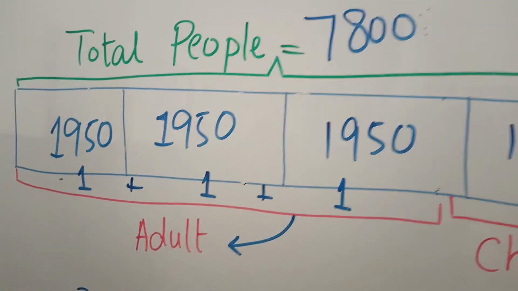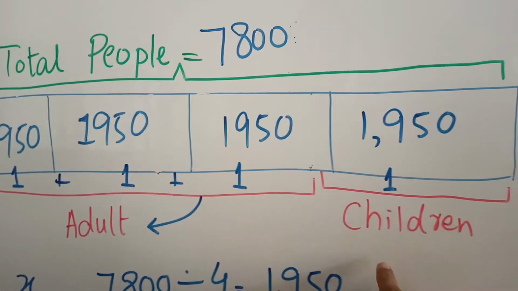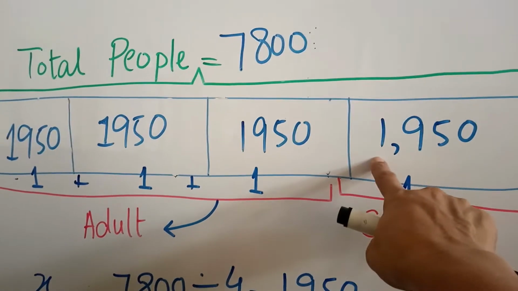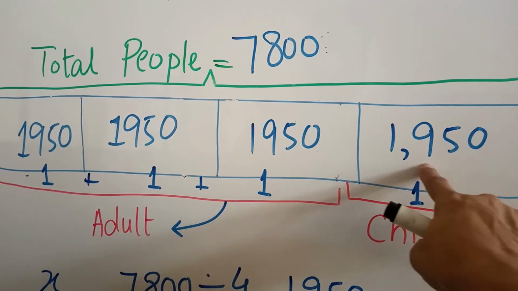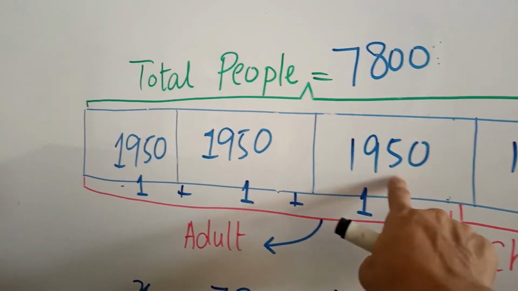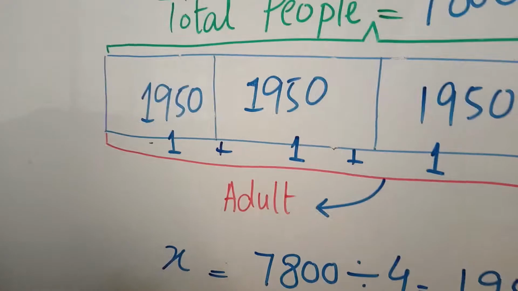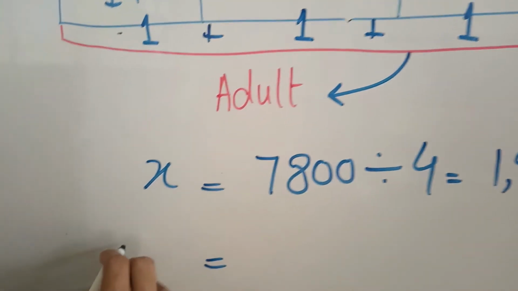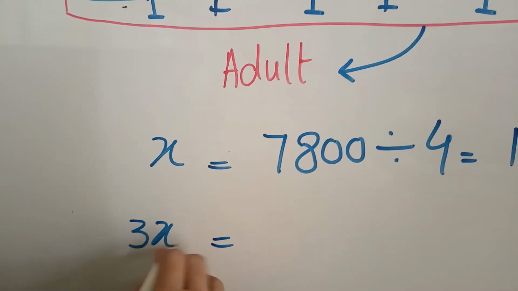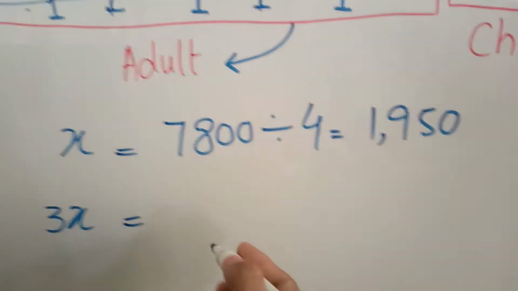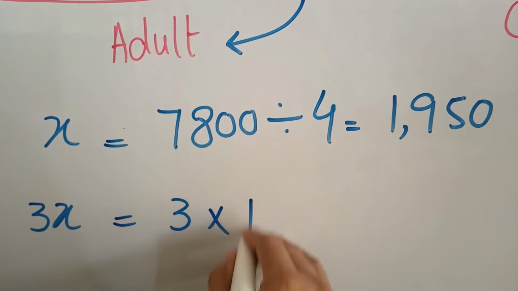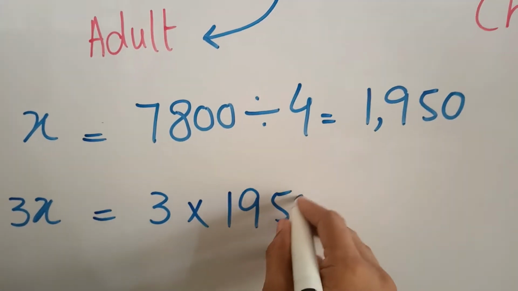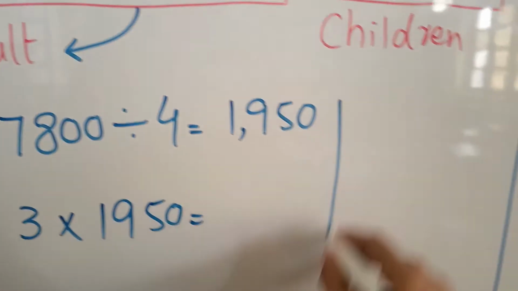Now see, if one portion of children is equal to 1,950, we have to add these all for 3x, for adults. We can add or we can multiply by 3 to find the answer.